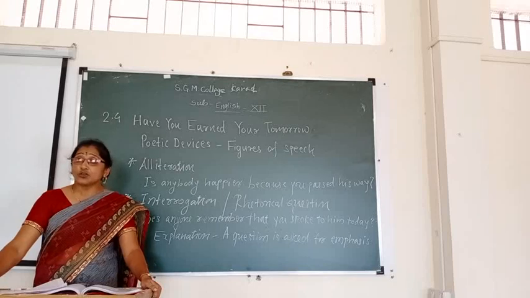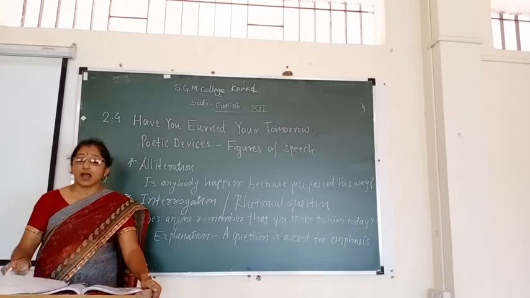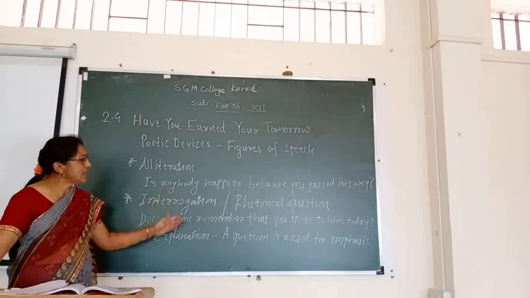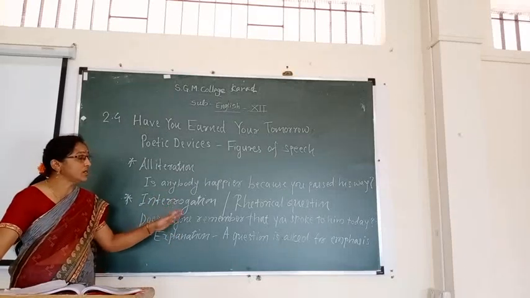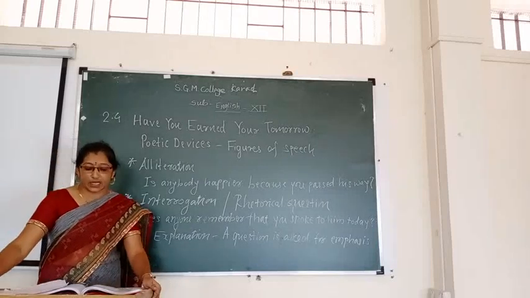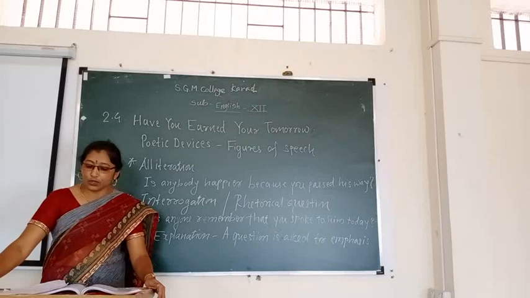Was it well or sorely spent? Again, at the end there is a question mark. A rhetorical question is asked only for emphasis. Throughout the poem there are more examples of interrogation, meaning rhetorical question. Students, find out some examples of interrogation and note them down in your notebook.